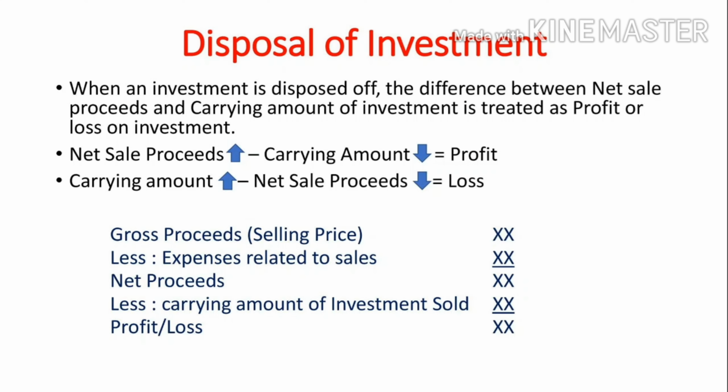After getting net proceeds, you have to deduct carrying amount of investment sold or cost of investment sold. Then you will get profit or loss. A positive answer indicates profit and a negative answer indicates loss.